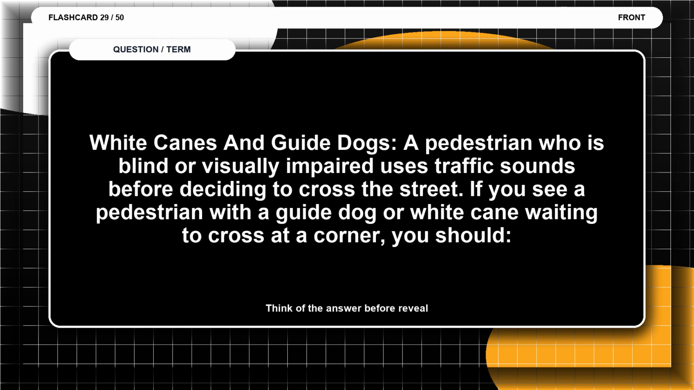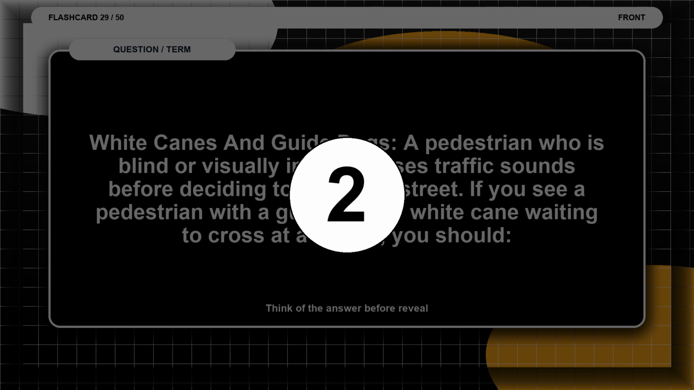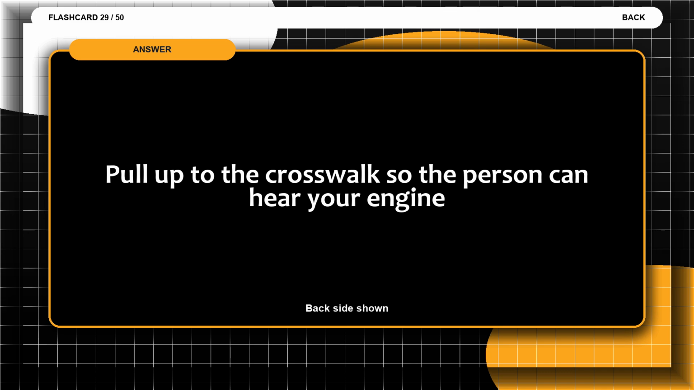Flashcard 29. White canes and guide dogs. A pedestrian who is blind or visually impaired uses traffic sounds before deciding to cross the street. If you see a pedestrian with a guide dog or white cane waiting to cross at a corner, you should think of the answer before the reveal. The answer is pull up to the crosswalk so the person can hear your engine.